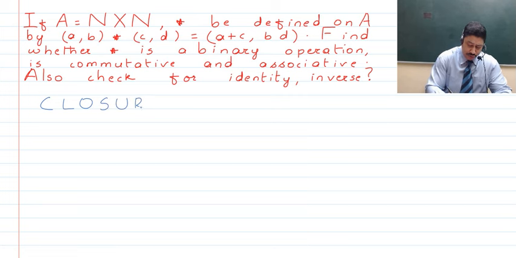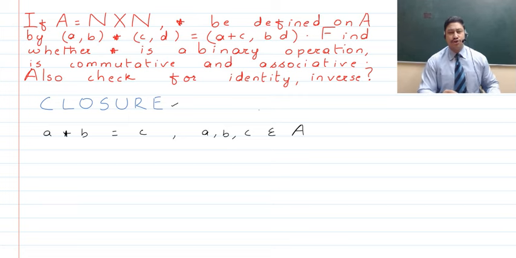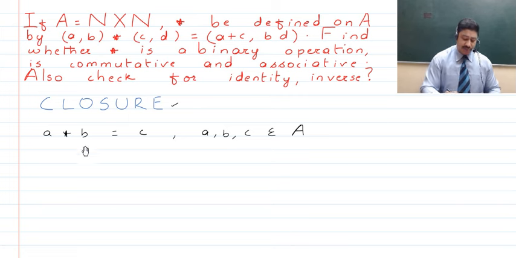If we talk about the closure property, remember this: suppose we talk about a binary operation, say a simple asterisk, like a asterisk b, which gives us the result c. And further, all of these elements from where you're choosing your operands are part of a set A, then this result c also should be part of that set A. So here we should have a, b, c all from the set A. If such is the case, then we say that the closure property has been followed, and this binary operation has the closure property.